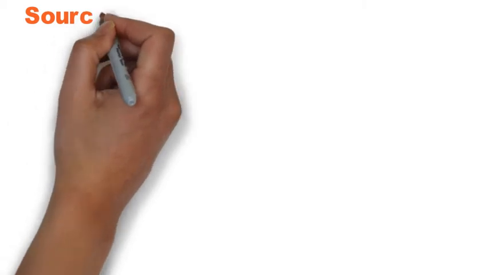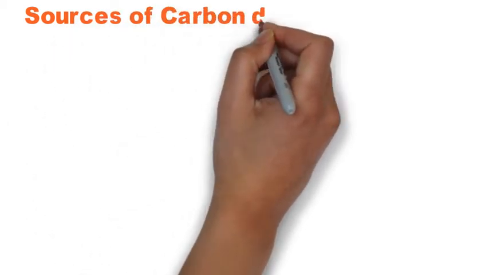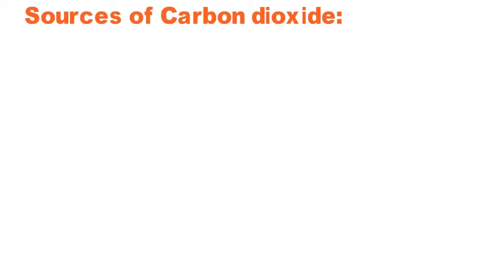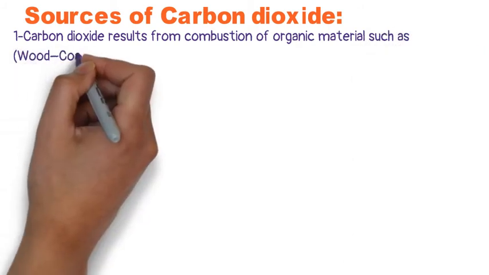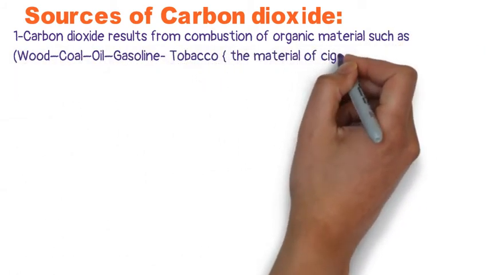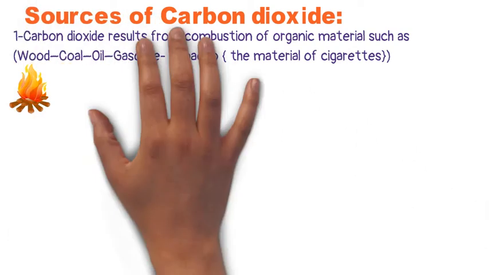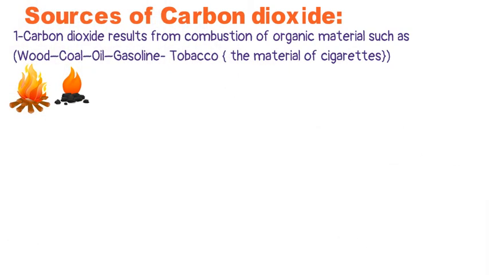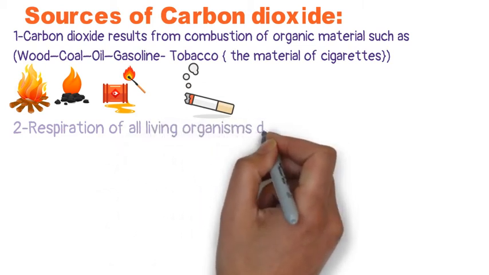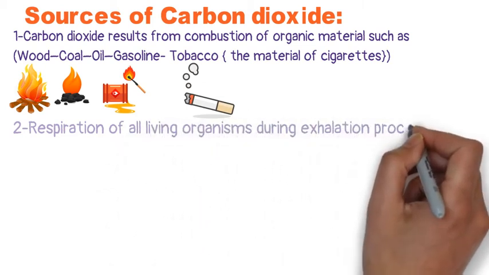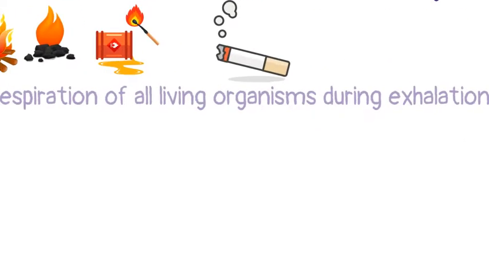What are the sources of carbon dioxide gas? The main sources of carbon dioxide gas are the combustion process and the respiration process. So carbon dioxide gas results from the combustion of organic materials such as wood, coal, oil, gasoline, and tobacco. Tobacco is the material that's used to make cigarettes. So first, the source of carbon dioxide is combustion of organic materials. The second is respiration of all living organisms.